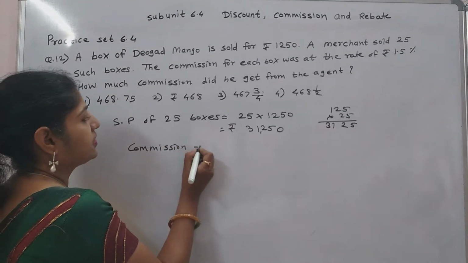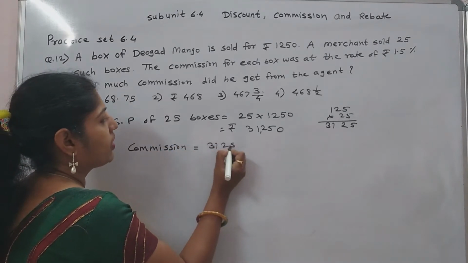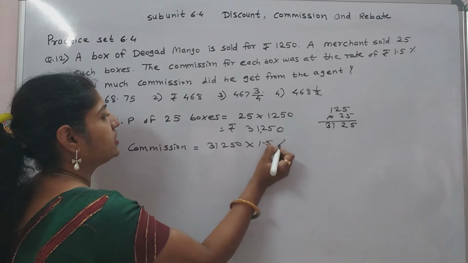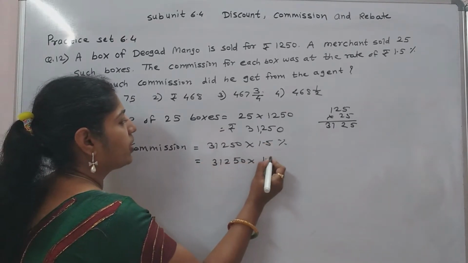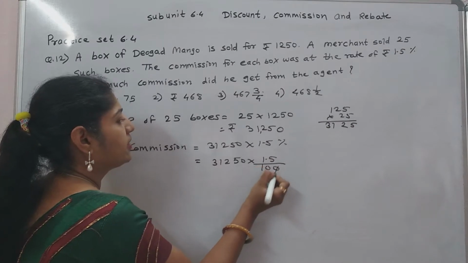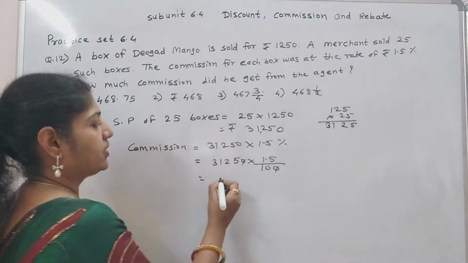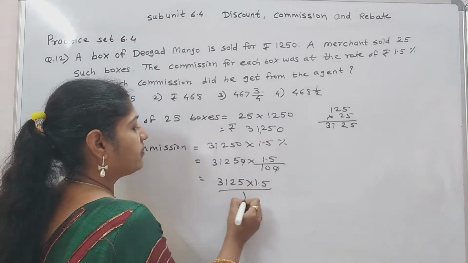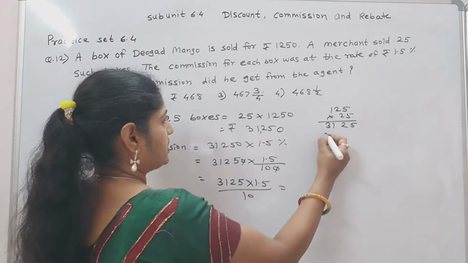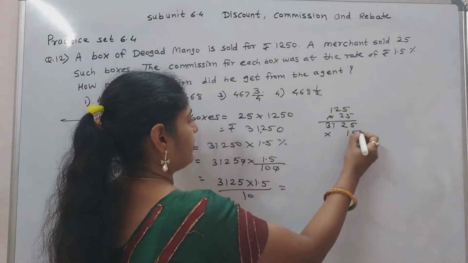selling price. Commission is 1.5 percentage. 31,250 into 1.5 divided by 100. Two zeros are cut. 3125 into 1.5 divided by 10. This is multiplied by 15.